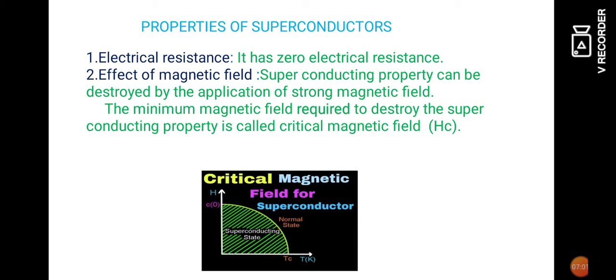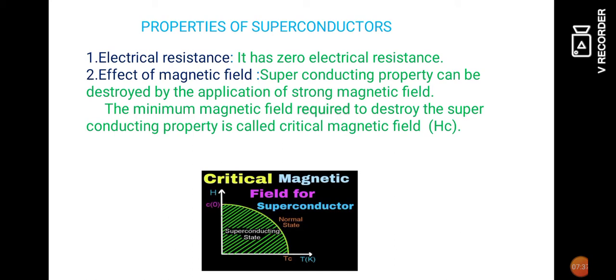But when the external magnetic field value exceeds this particular value, the superconducting material loses its superconducting behavior and immediately changes into a normal conducting material. That means its electrical conductivity will be varied; either it will be increased or decreased, depending on the applied external magnetic field. So this magnetic field is called the critical magnetic field.